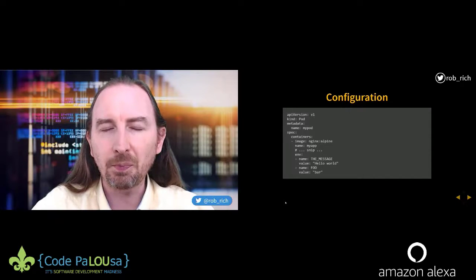Now, the cool part is my application then looks for an environment variable named the message, reads that environment variable in whatever way makes sense for my application's framework, and it gets that value of hello world. That's perfect.